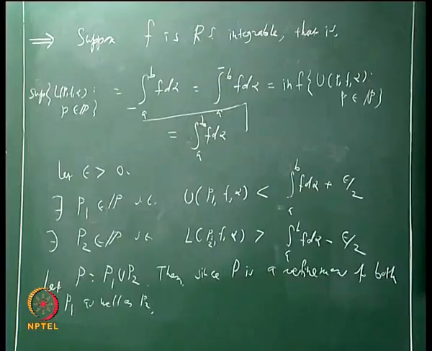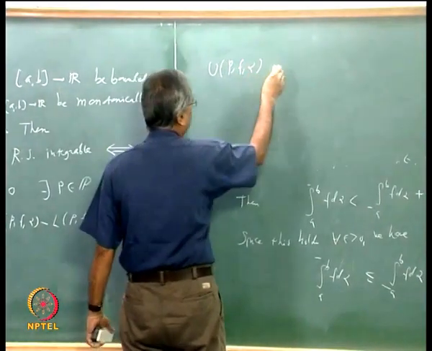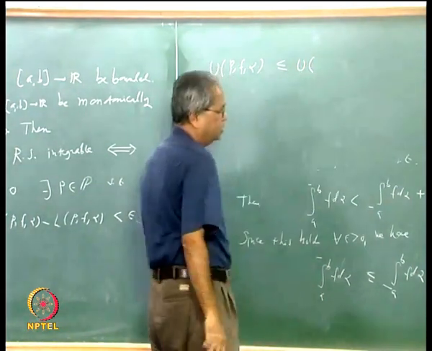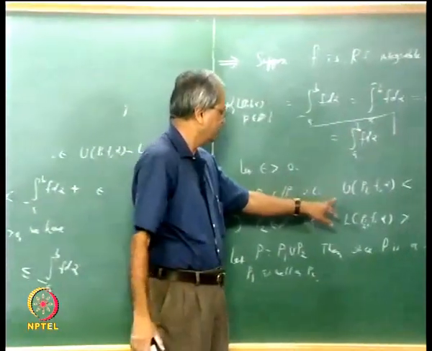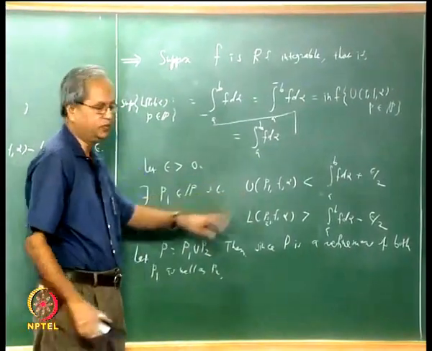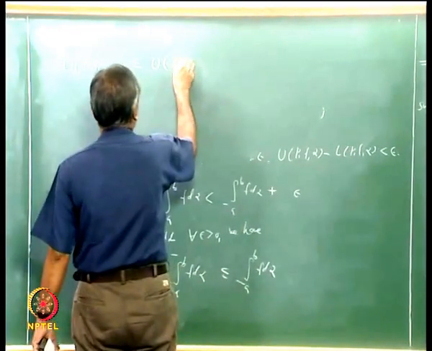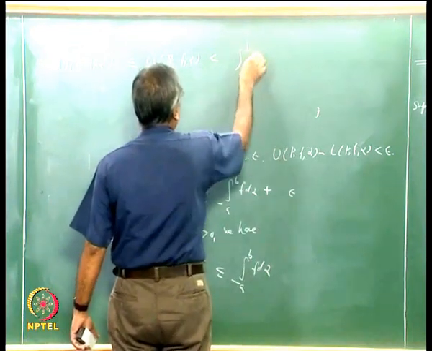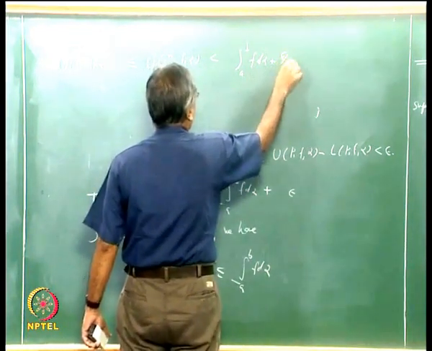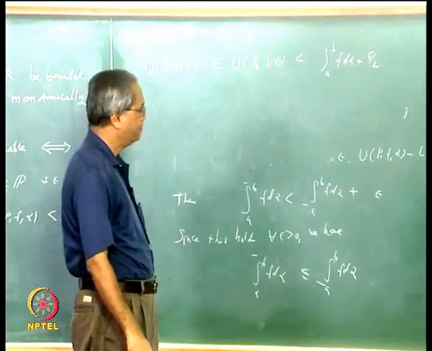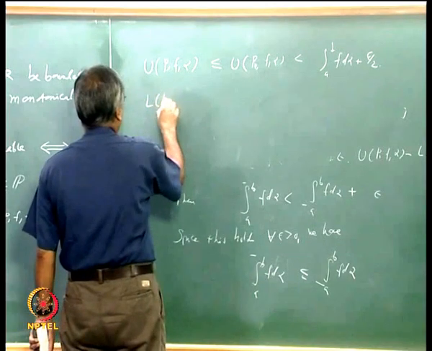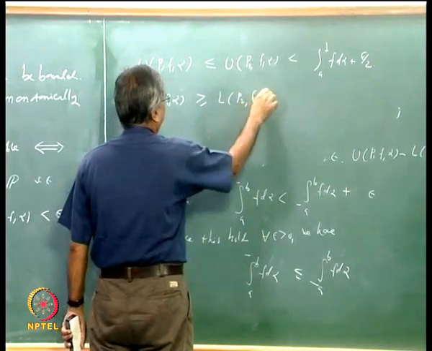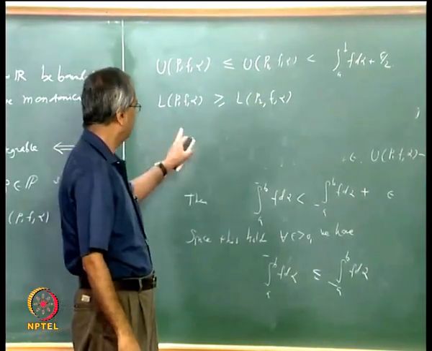U(P, f, alpha) is less than or equal to U(P1, f, alpha), since P is a refinement of P1, and the upper sum with respect to P is less than or equal to this. And this is less than the integral from a to b of f d alpha plus epsilon by 2. And L(P, f, alpha) is bigger than or equal to L(P2, f, alpha), because lower sums increase.